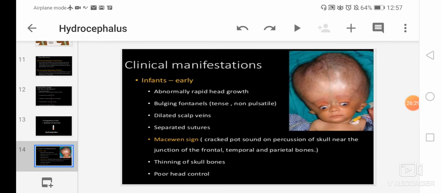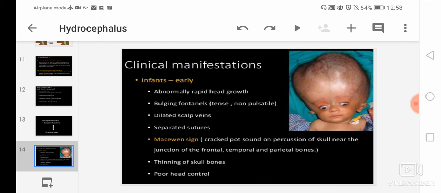Now this will lead to clinical manifestations. In infants you will see abnormally rapid head growth. Here you can see in the picture there is abnormally rapid head growth. Then second is bulging fontanelles, tense, non-pulsatile. So here a tense or bulging fontanelle will be there.